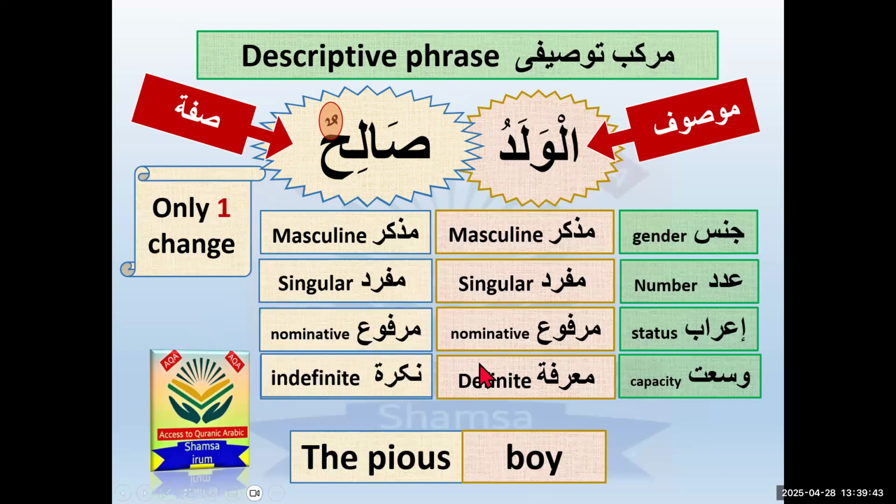So the terms and conditions of the markab tawsifi, the agreement between them, is broken now. It's dismissed now, because they are not following each other according to the wus'at. They are not the same now. As you know, the first part is marifa and the second part is nakira, so marifa plus nakira is equal to jumla ismiya. Now the first part, the mausuf, will convert into mubtada and the sifa will convert into khabar.